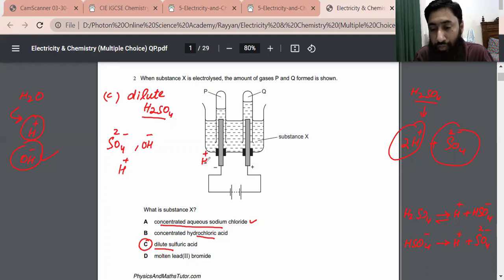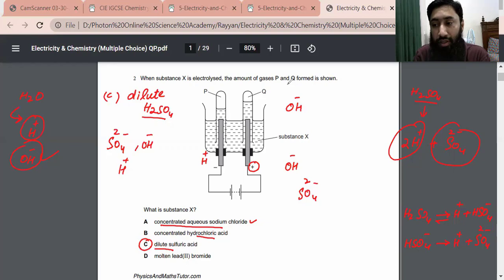the cathode. Sulfate ion and hydroxide ion both will try to reach the positive electrode. Hydroxide ion will try to reach the positive electrode. Similarly, sulfate ion also carries negative charge, so sulfate ion also tries to reach the positive electrode. But the point is, which ion should reach earlier? There is a list, but let me tell you that hydroxide ion reaches the positive electrode earlier.